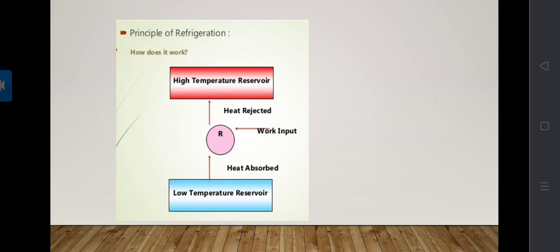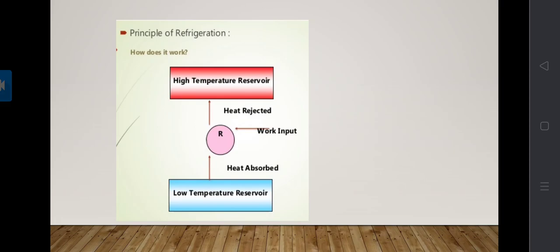Also by using mechanical or heat energy to operate the heat pump. So these are the three principles: first by chemical means, second by bringing the substance to be cooled in contact with a cooling medium, and third by using mechanical or heat energy to operate the pump.